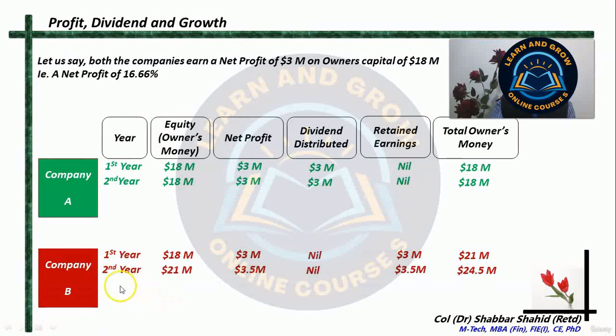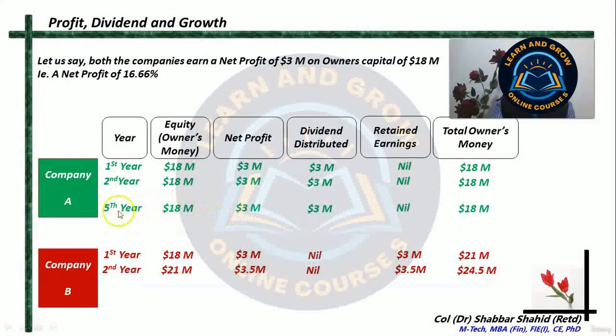But company B, in the second year, now has owner's equity of 21 million, because 18 plus 3 had become 21. So it starts with a capital of 21 million. Over this 21 million, 16.66% profit means it earns a net profit of 3.5 million. Again, it does not give anything in the form of dividend. The entire 3.5 million is reinvested. So now the owner's money becomes 21 plus 3.5, that is 24.5 million. And this thing repeats year after year.